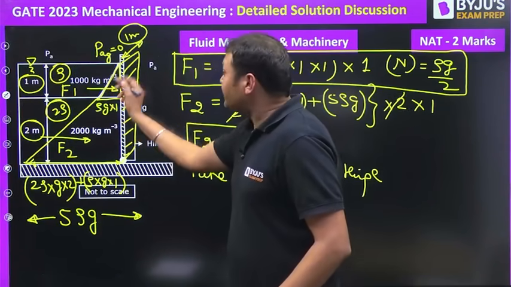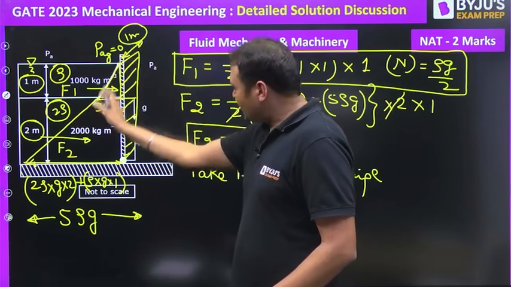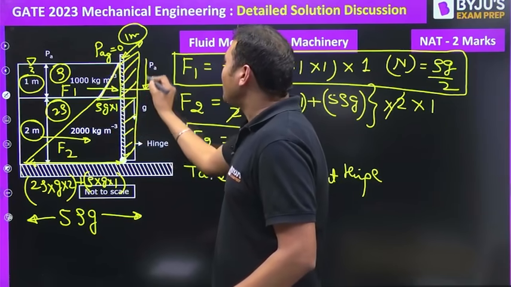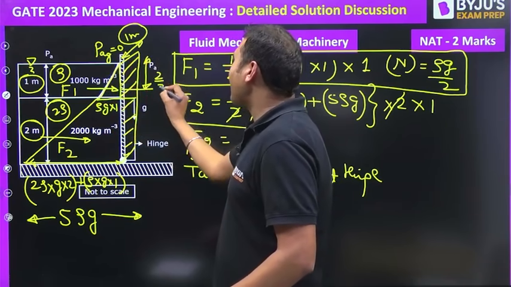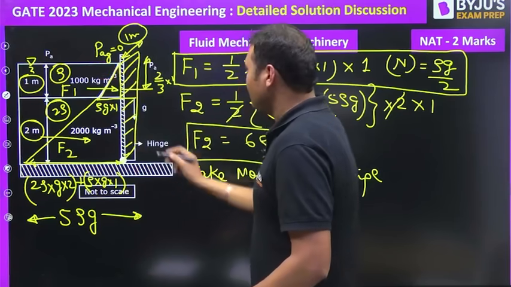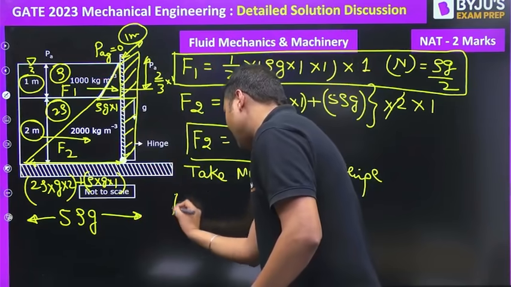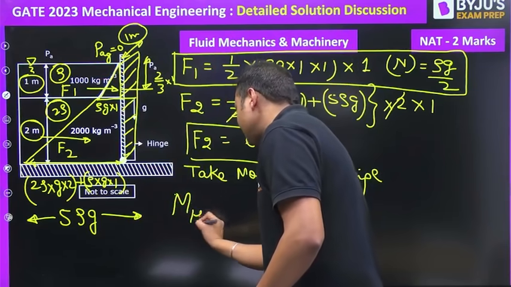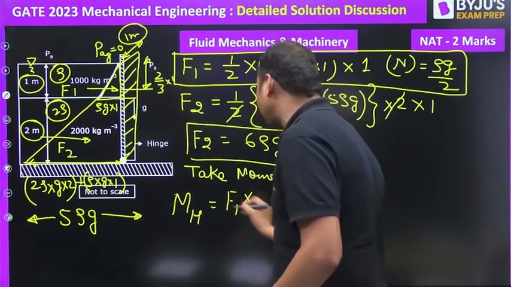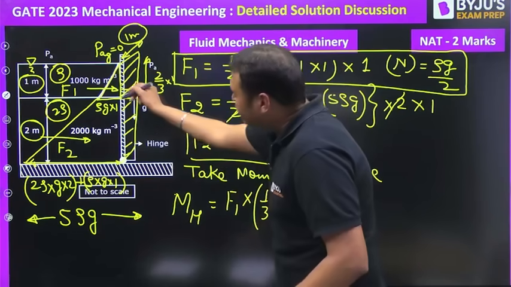So F1 is, how to find out the center of pressure? It is the centroid of the pressure prism. Because the pressure prism is a triangle, it will act at 2/3 by 1 from the top, from the free surface. So we can write moment about the hinge is equal to F1 multiplied by, this is 1/3 into 1 plus this height is 2